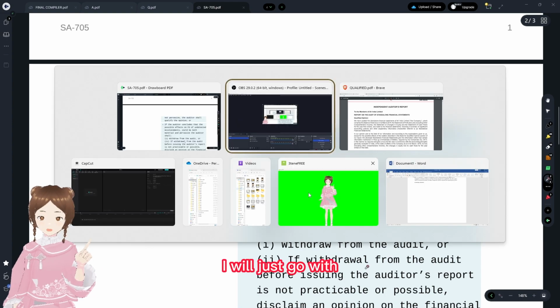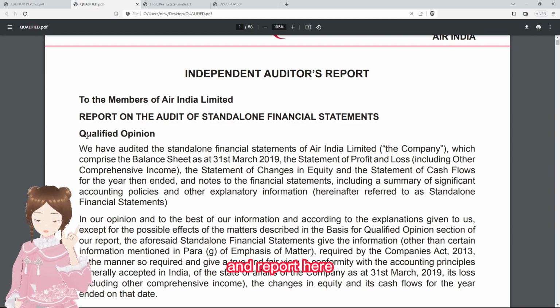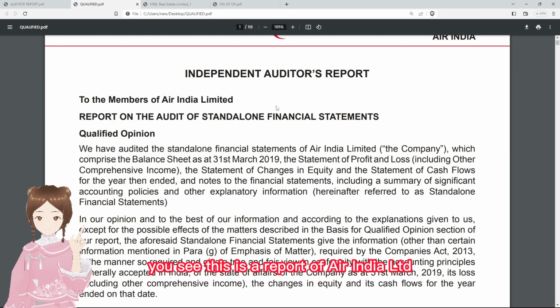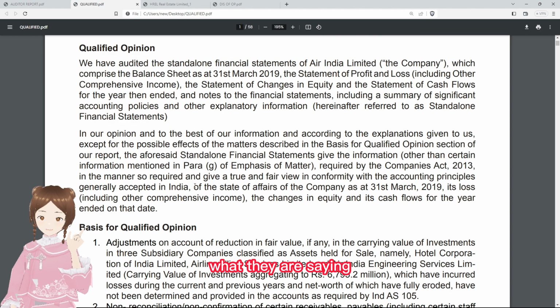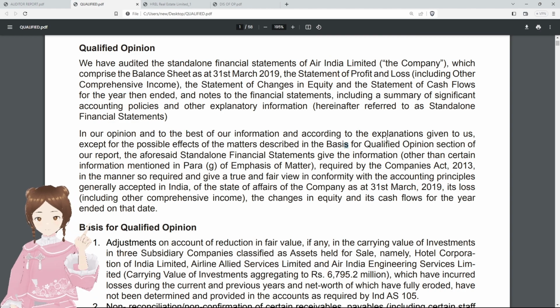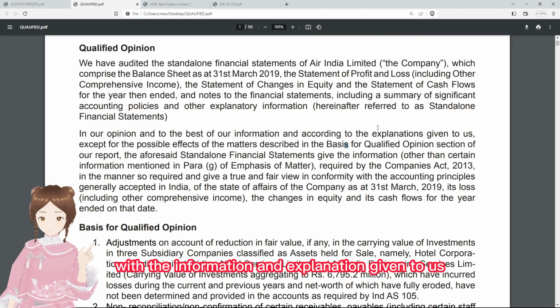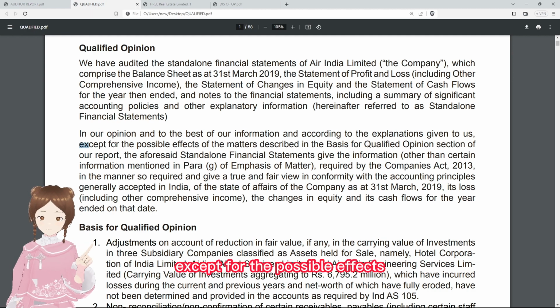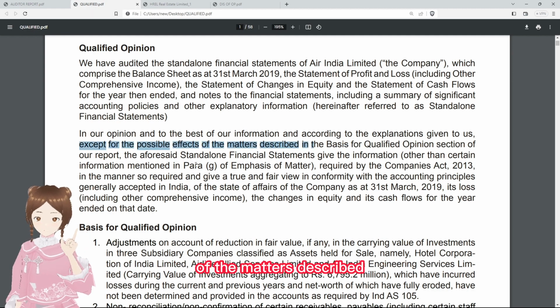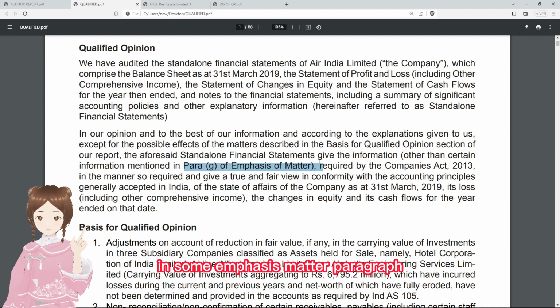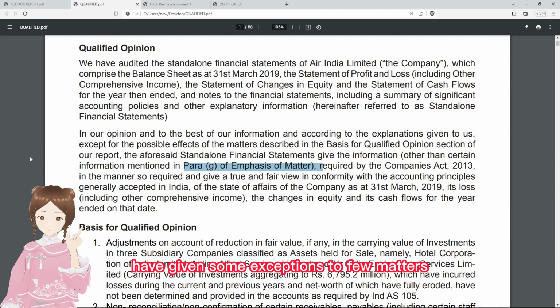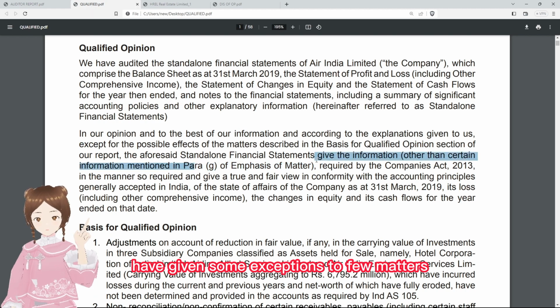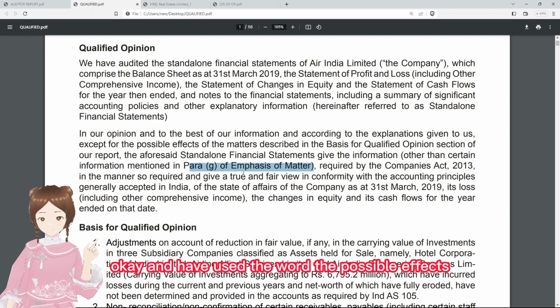We'll just go with a report here. You see, this is a report of Air India Limited. They have given a qualified opinion. In that, what they are saying is, in our opinion, with the information and the explanation given to us, except for the possible effects of the matters described in the emphasis of matter paragraph. That is, they were not pervasive. That is not all matters. They have given some exceptions to a few matters. And they have used the words the possible effects.